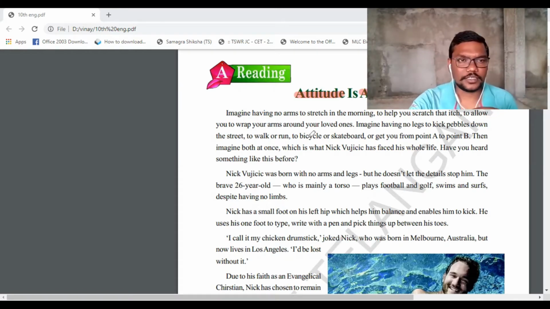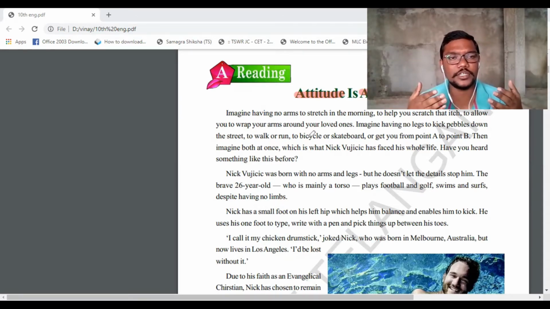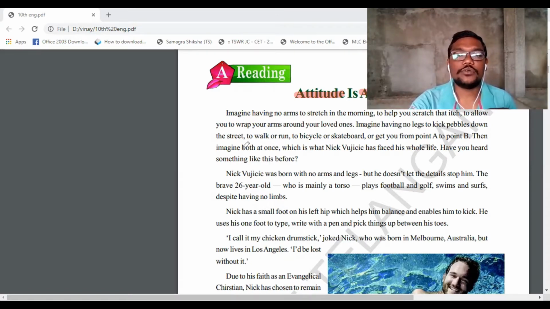It is very hard, I think. We cannot do all these things. These are familiar things, commonly we do, but if he does not have arms, how can we perform this task? It is a very critical thing, you know. Okay, so next, imagine having no legs to pedal down the street.